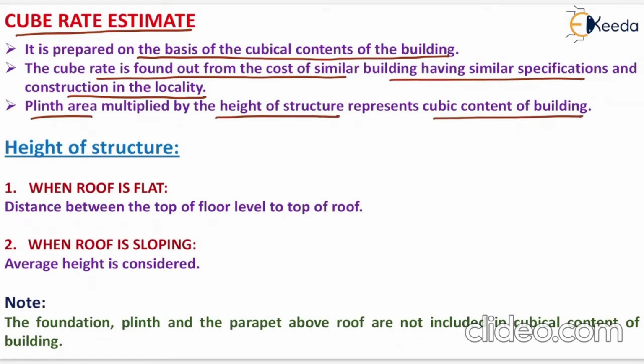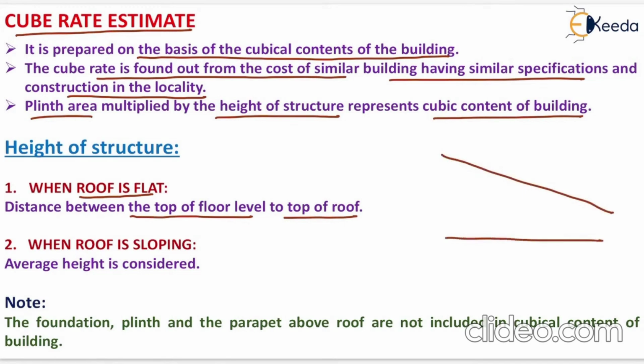Now, height of a structure depends on the type of roof. When the roof is flat, then distance between the top of floor level to the top of roof is taken as the height of the structure. But when the roof is sloping like this, then height is different at different horizontal distances. So we have to take the average height, that is H average.